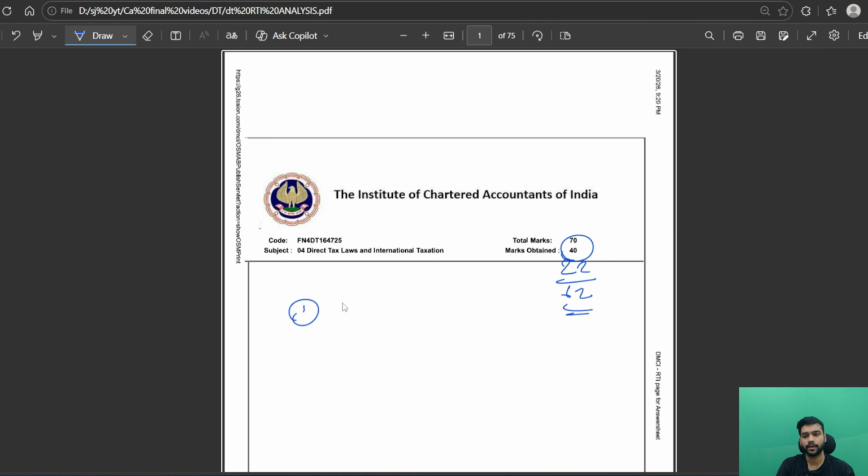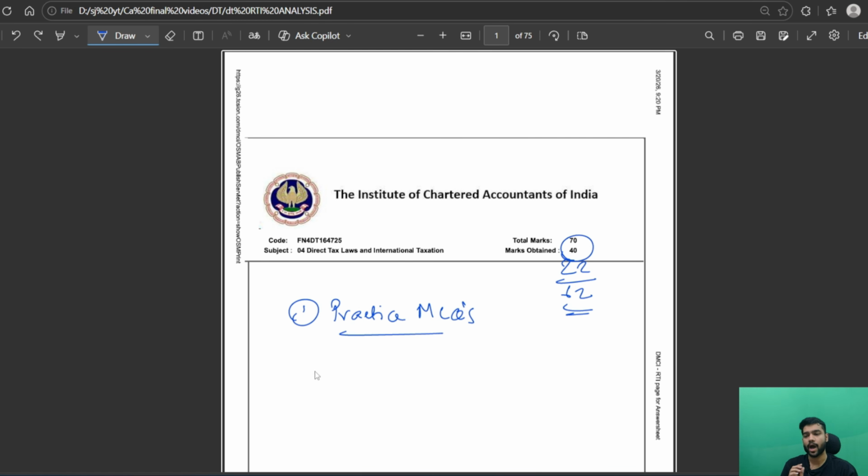So the first biggest learning that I will tell you is to practice MCQs. This is the main learning that I understood while analyzing my RTI copies: to get an exemption in any subject, you have to score more than 20 marks. If you are able to score more than 20 marks in each subject, then definitely you will pass, and more surely you will get an exemption. So that is one thing.